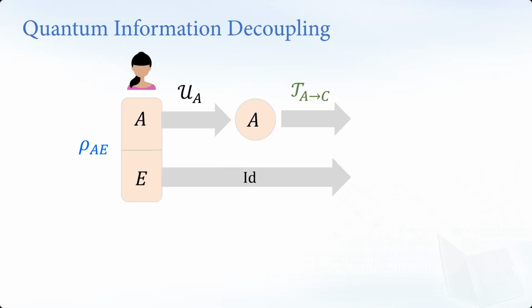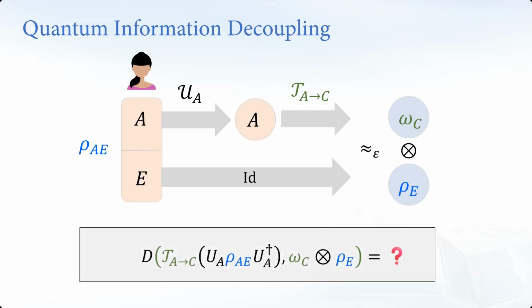But in the end, we want the output state to be epsilon close to some product state with the eavesdropper or environment. So we call that quantum information decoupling, to decouple the correlated state at the beginning into some product state. This is already well studied in previous work, but in this work, we studied this error criterion, this epsilon, measured in terms of the relative entropy.